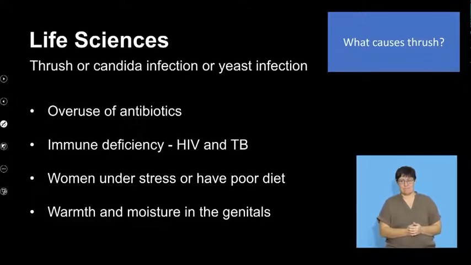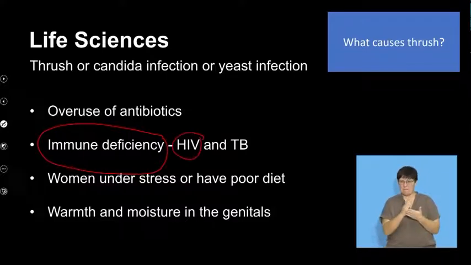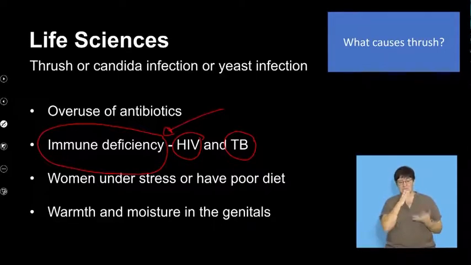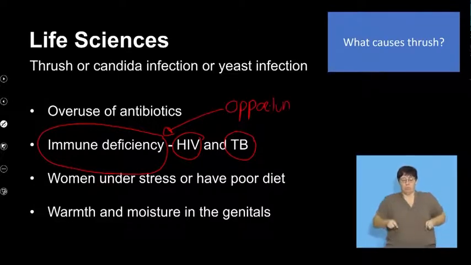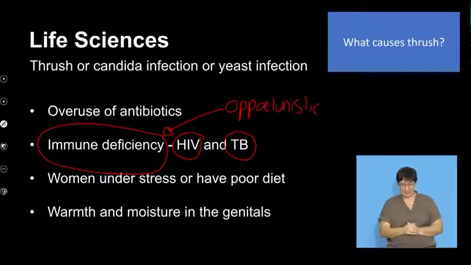Guys, as I said to you, the overuse of antibiotics is what causes it. In immune deficiency, it happens a lot. Remember, your immune system is there to fight infection. If you have some kind of disease like HIV and TB, where your immune system is down, it just means that this fungus, I'm going to use the word, is opportunistic. It comes in because something in your body is not working.